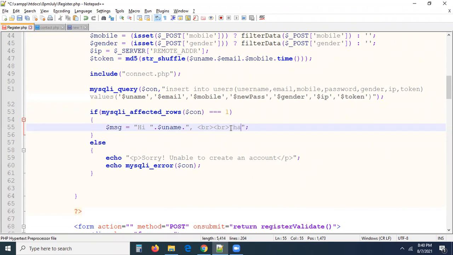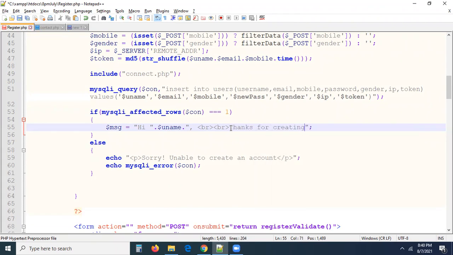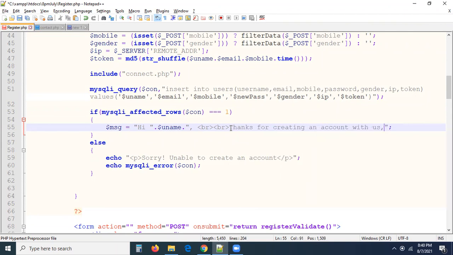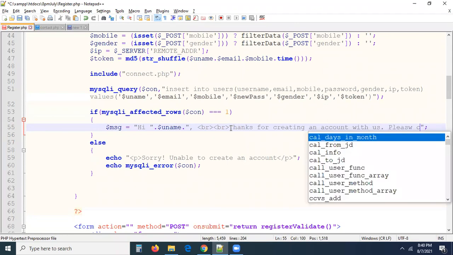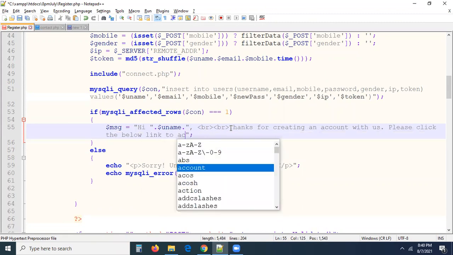So I'm writing a message body. Thanks for creating an account with us. Please click the below link to activate your account.